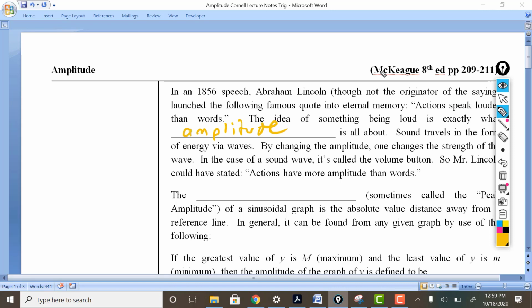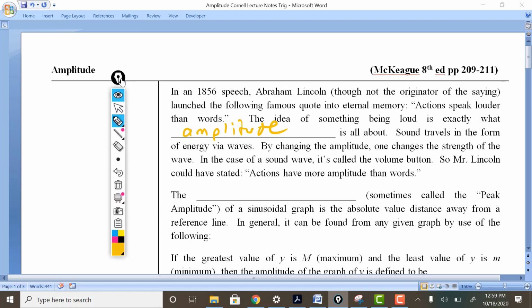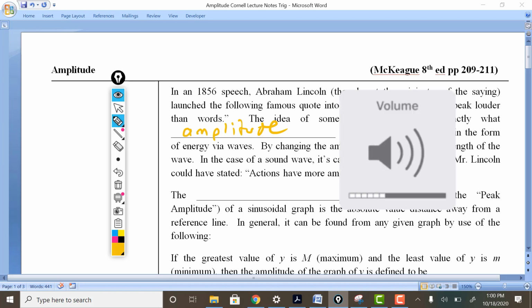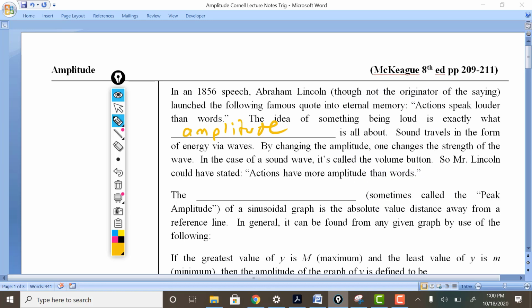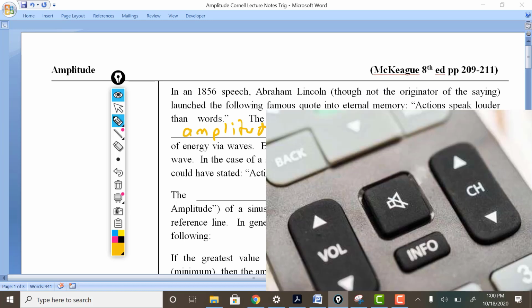Sound travels in the form of energy waves. Louder sound waves are going to have a higher amplitude. So essentially what we're saying is that amplitude for a sound wave is also known as volume. So Mr. Lincoln could have stated actions have more amplitude than words.